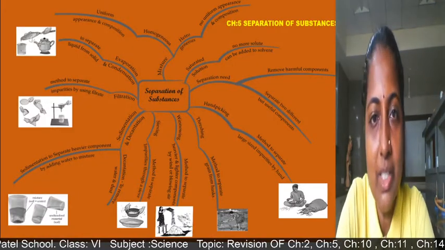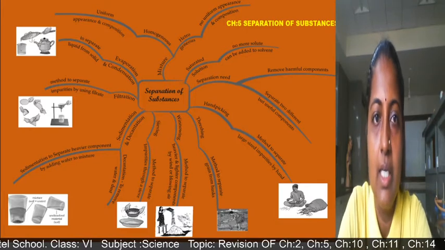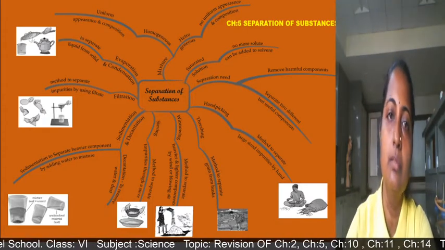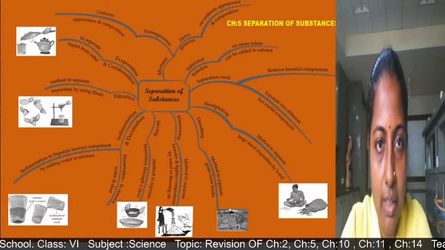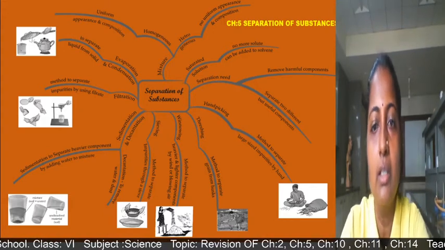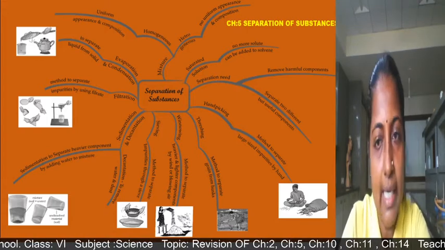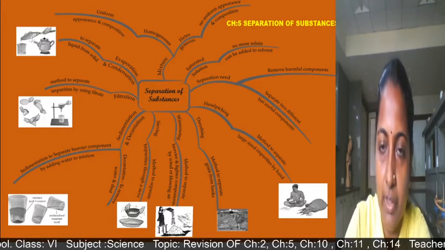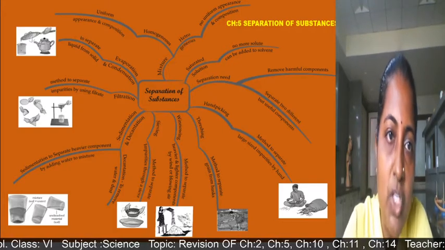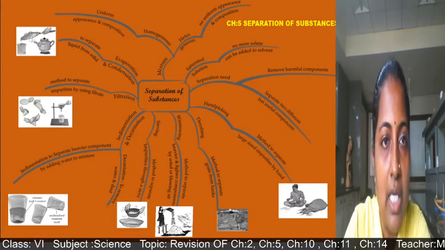Students, now we will see chapter number 5, that is separation of substances. Over here you can see in the mind map, homogeneous and heterogeneous mixtures are there. We have seen in previous videos what is homogeneous and what is heterogeneous. Homo means uniform, same, and hetero means different. So homogeneous mixture means what? It is having uniform appearance and composition.